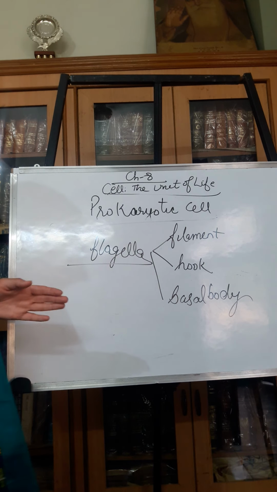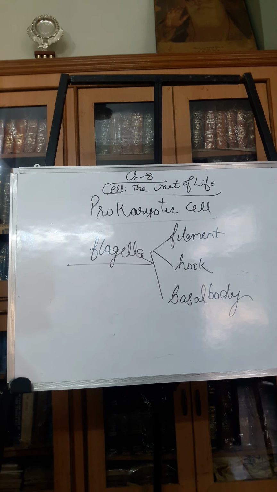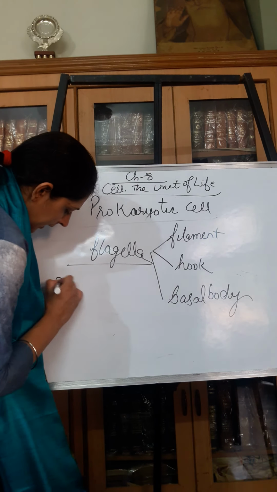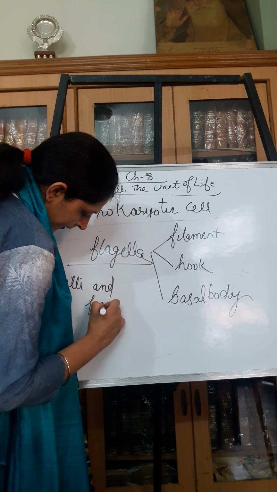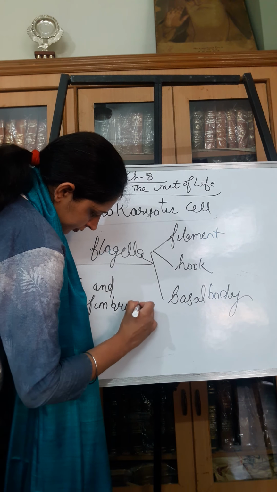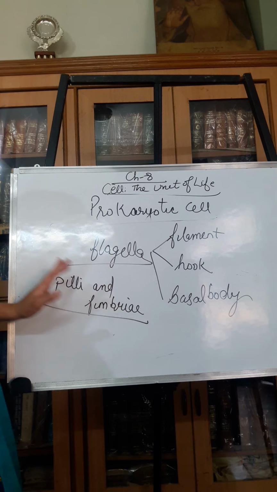Apart from flagella, pili and fimbriae are two other surface structures present on bacteria, but they do not play any role in motility.